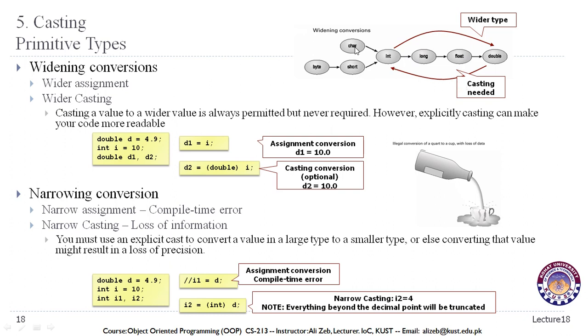For example, a conversion of a character into an int will need casting. Conversion of a short to an int will not need casting, but the reverse will need casting. So whenever we are trying to convert a larger value to a smaller value, we will explicitly need casting, and we need to keep in mind that we might lose some detail whenever we convert from a larger type to a smaller type.